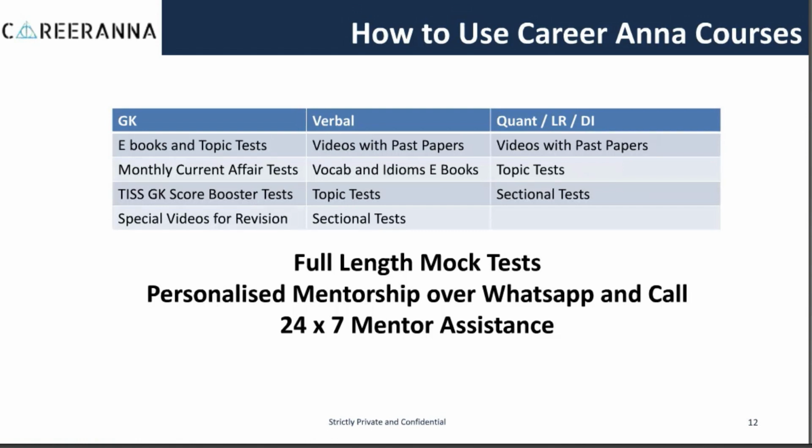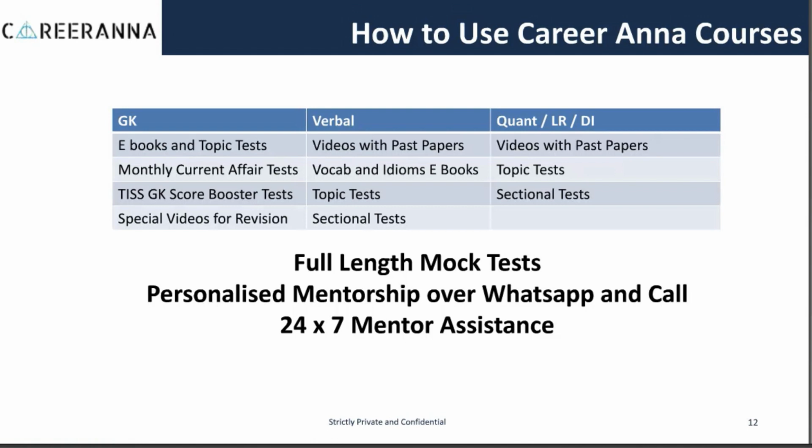Remember that if you are part of our courses, whether it be a GK course, a GK and mocks course, or a coaching course, you should always feel free to ask for any mentorship from us over the WhatsApp group which we have created for the course students.